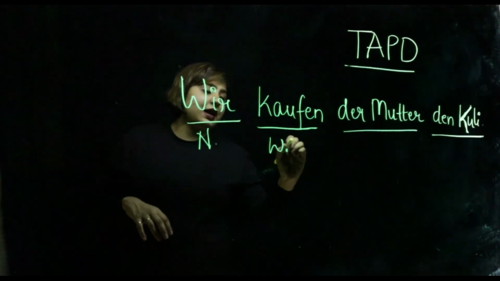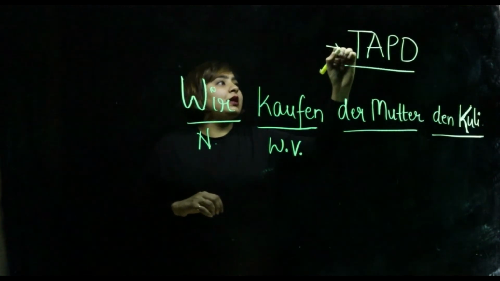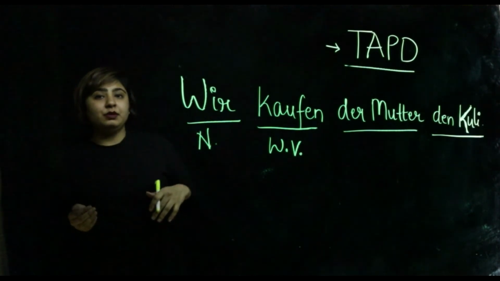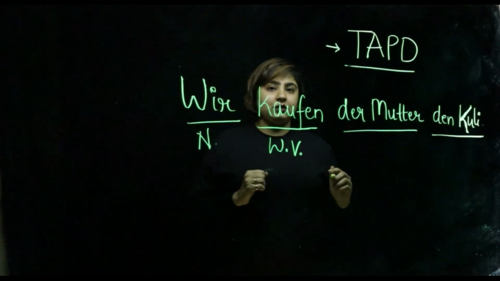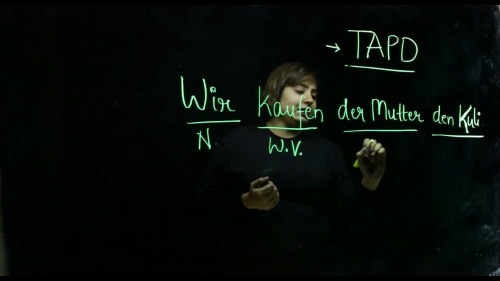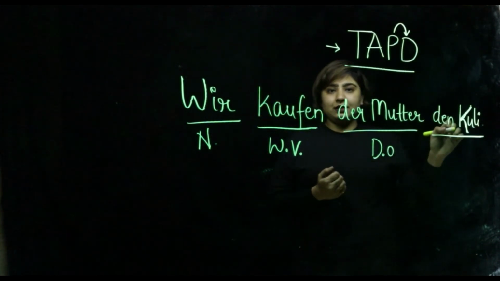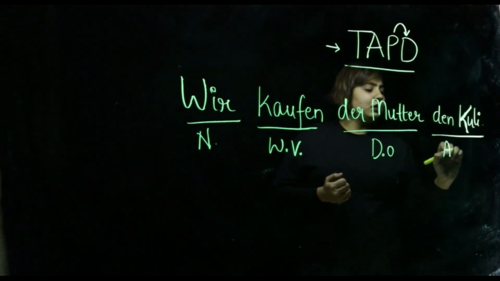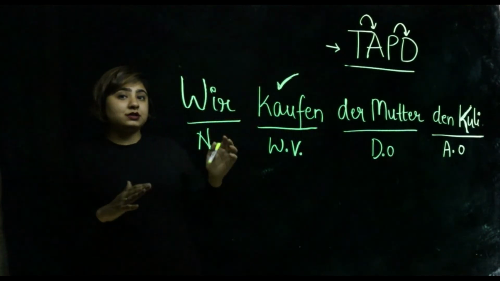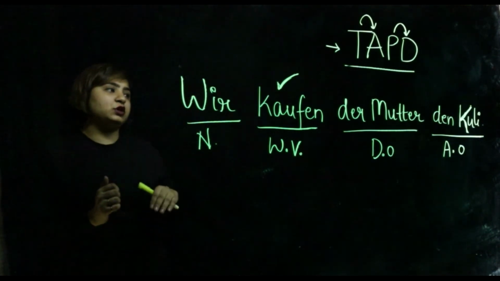So I have categorized it as a Wechsel verb. And with a Wechsel verb, we have this rule TAPD. Things become accusative, people become dative. So here, the person is Mutter, the mother. So Mutter will be the dative object, person dative, and the thing is the pen. So the thing is an accusative object. TA, things accusative. So this is also a trick that you can use to identify which object is accusative and which object is dative.